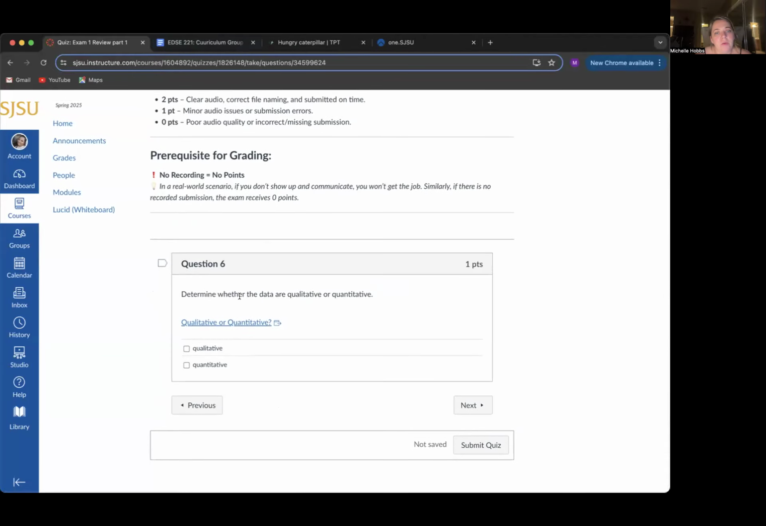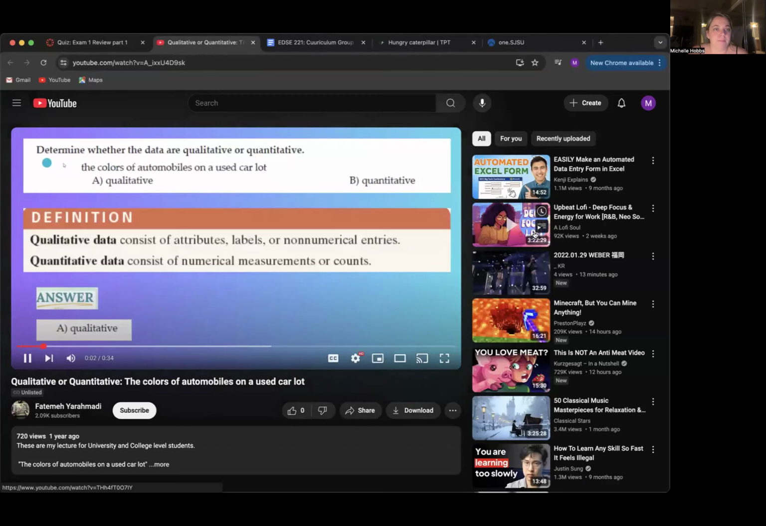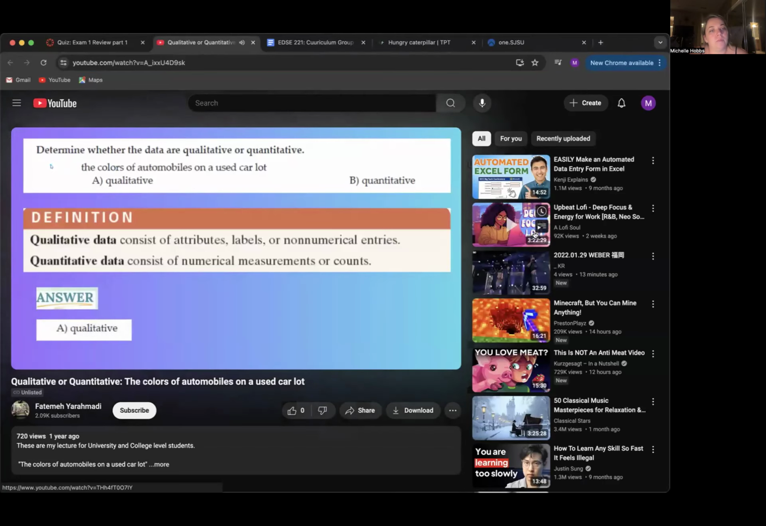Okay, and then determine whether the data are qualitative or quantitative. The colors of cars on a used car lot. Is it qualitative data or quantitative data? Remember that qualitative data consists of attributes, labels, non-numerical entries. And quantitative data consists of numerical values or counts that you can do a little bit of algebra on.